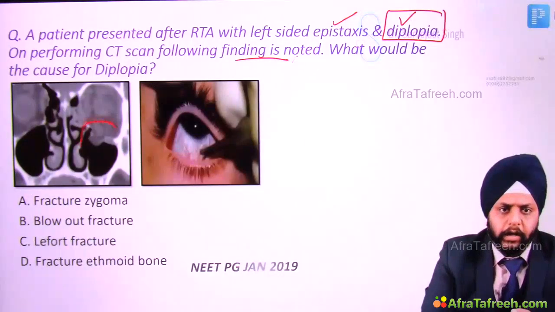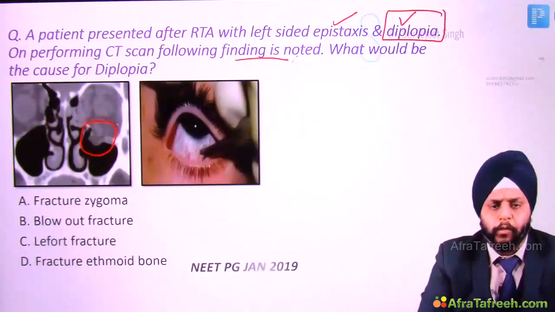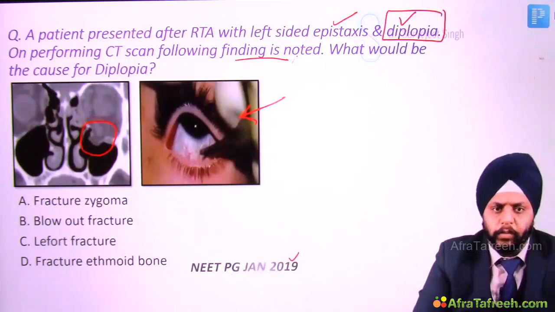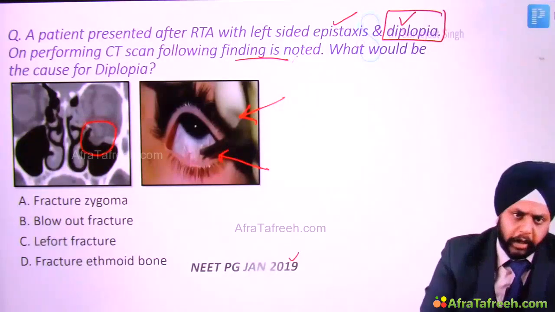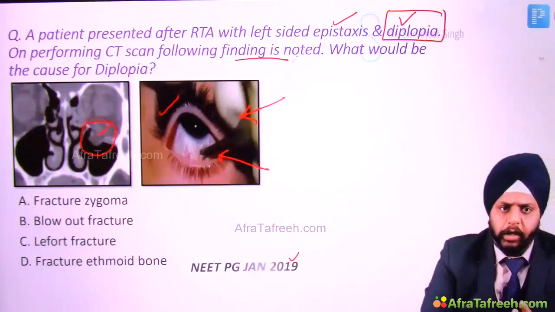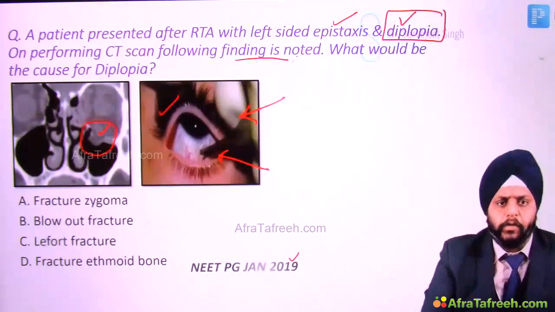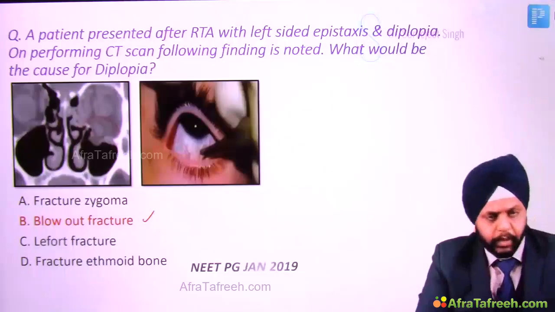So we can see that there is a teardrop sign. What would be the cause of diplopia? So you see, this question was asked in the NEET PG January 2019. They did not talk much about this test, but this image was given, and you can see that this is a forced duction test being done. So you can see a forced duction test, you can see a teardrop sign. This is a blowout fracture, clear cut fracture of the inferior wall of orbit. So answer was blowout fracture of the orbit, right?